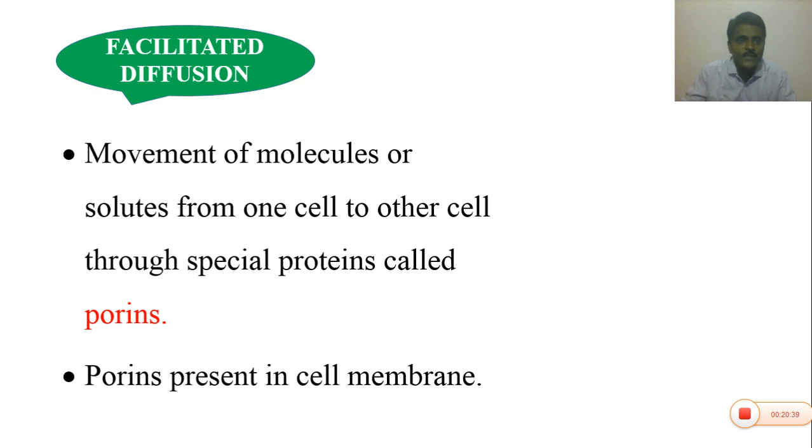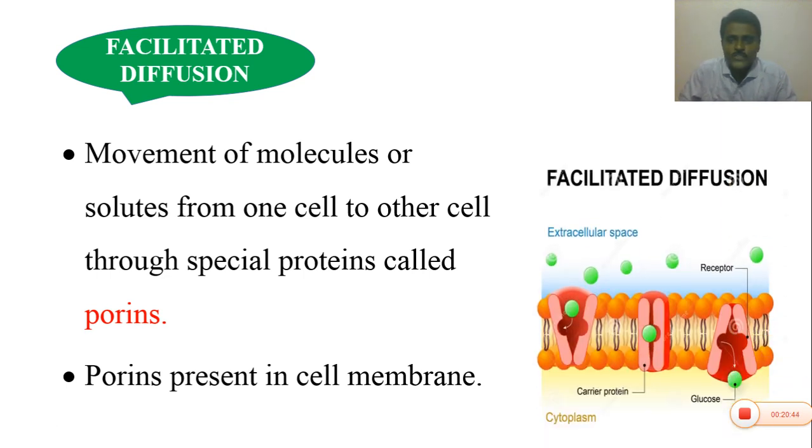Next one is facilitated diffusion. Movement of molecules or solutes from one cell to the other cell through special proteins is called facilitated diffusion. Such special proteins are present in the cell membrane and are called porins. Please write down the definition: movement of molecules or solutes from one cell to the other cell through special proteins called porins is named facilitated diffusion. So this diffusion is facilitated by the porins.